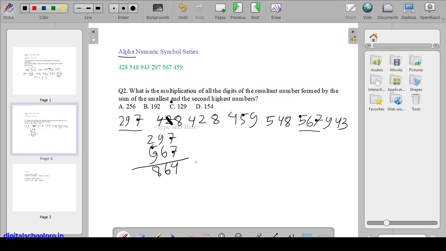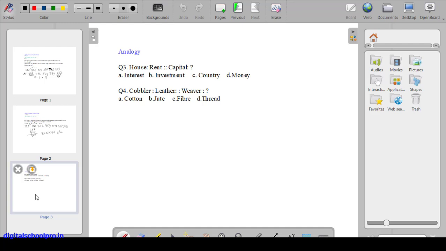So if we multiply 8 into 6 into 4, what do we get? We get 192. So option B is the correct answer. It is very easy, as you can see. Next we move to page 3.